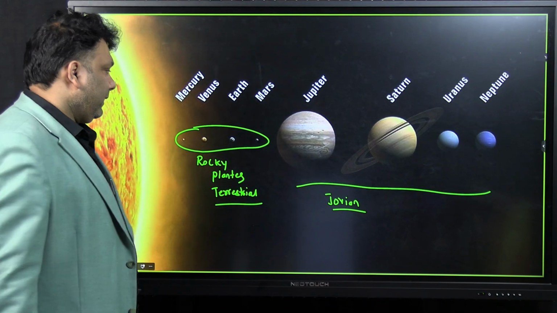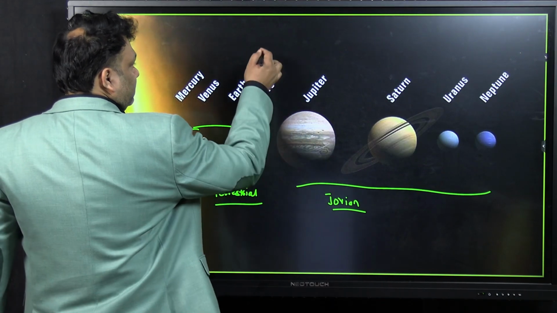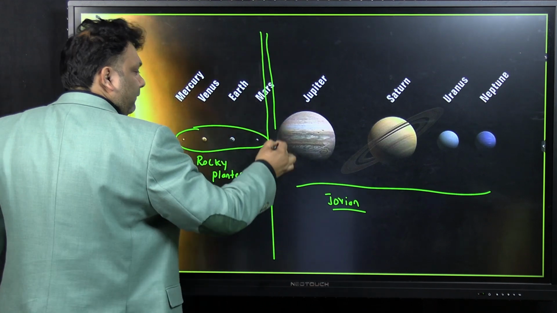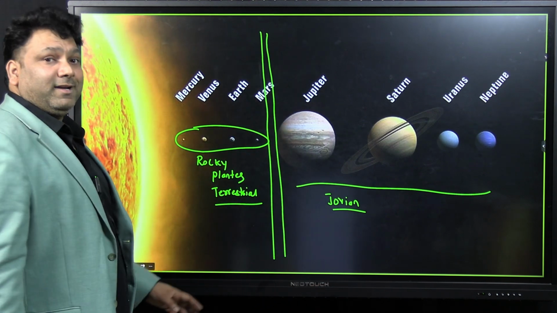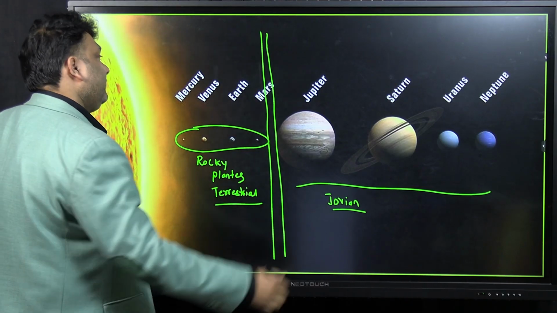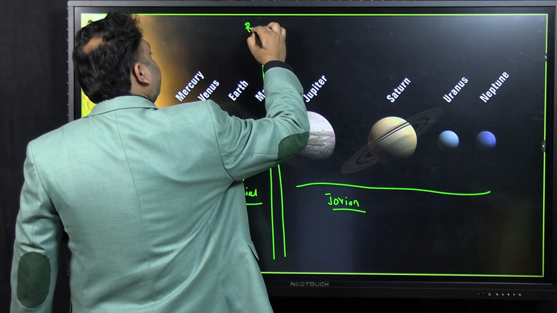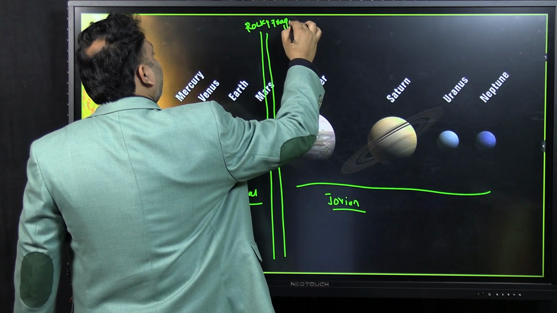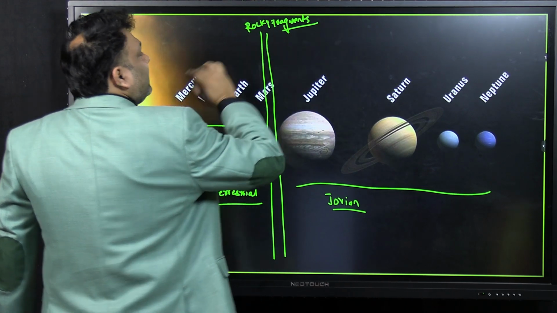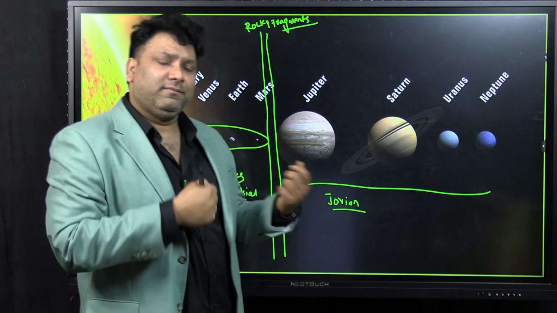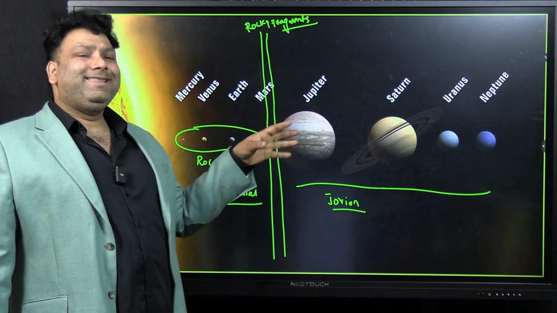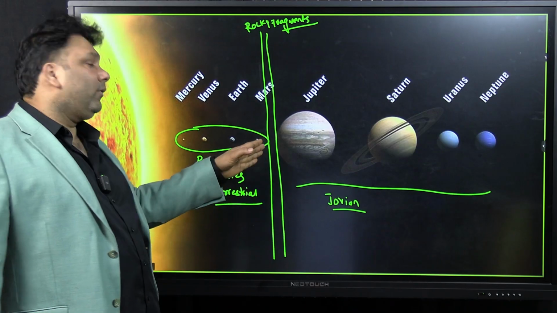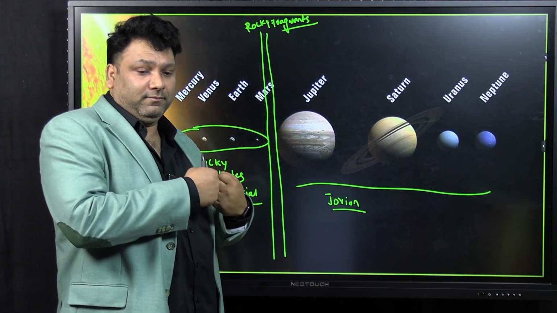Now don't you think in between these two, there should be a belt where these rocky fragments were unable to collide with each other? Means either they were very small objects or the gravity is not sufficient enough to collide them.